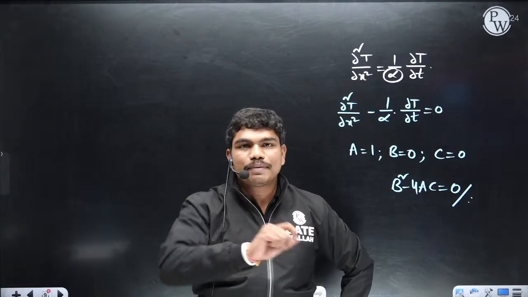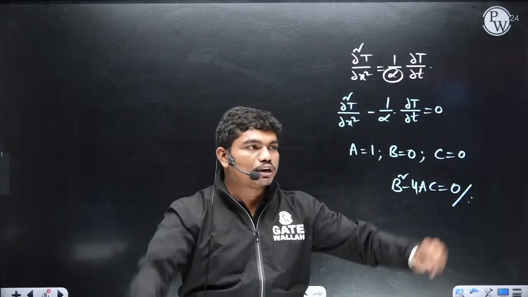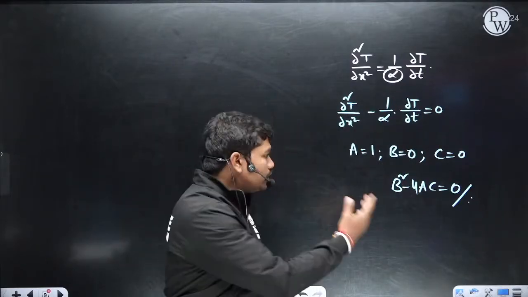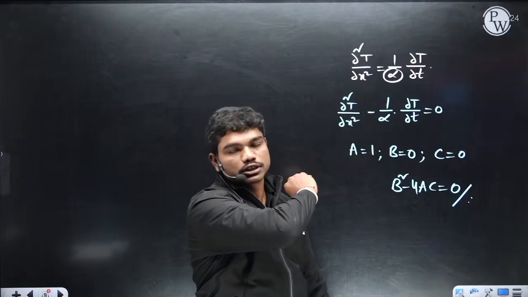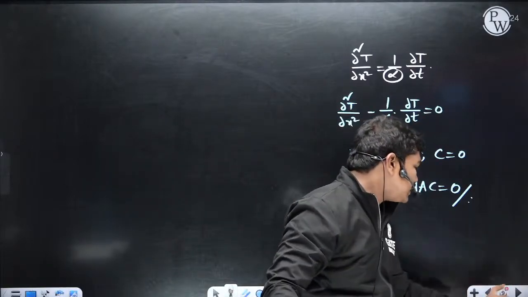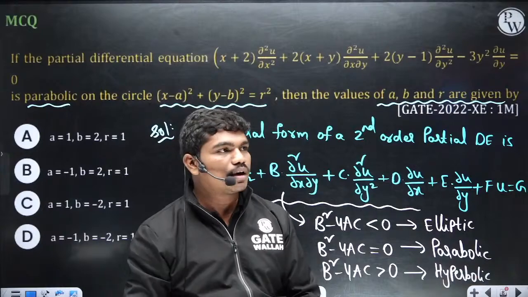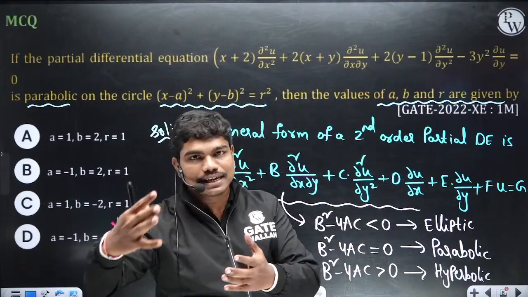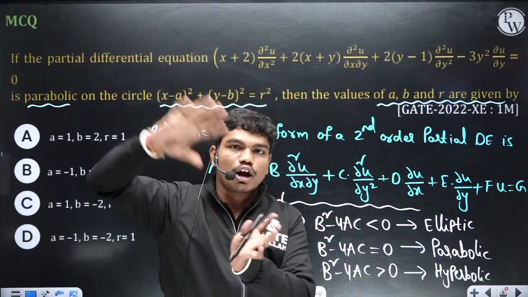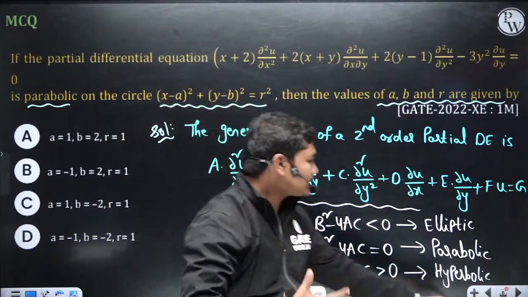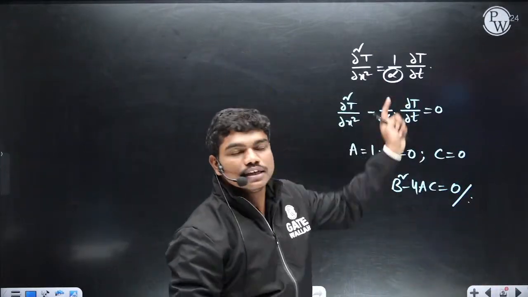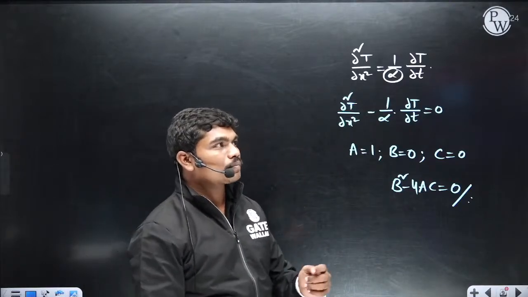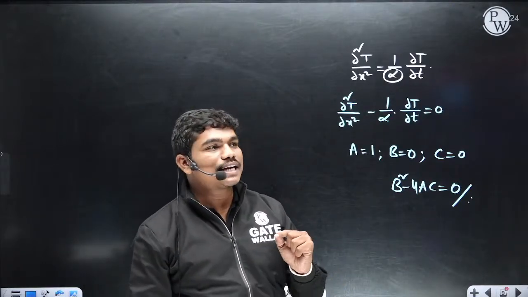Parabolic, no? You will get parabolic profiles. You remember in heat transfer, when you are talking about slabs and all, whenever there is some temperature profile, these curves are actually decided by these equations. So that's why these are called parabolic, hyperbolic or elliptic equations, depending upon the solutions. When you solve these equations, you will actually get the same shape of curves as the solutions. So since this equation, if you solve, is for the temperature, the temperature profile is actually parabolic. Clear? Got it? Yes or no? Type in the chat box.